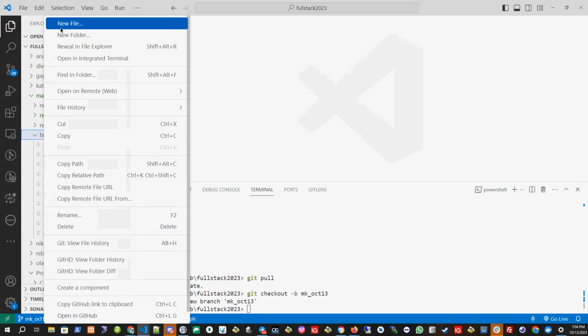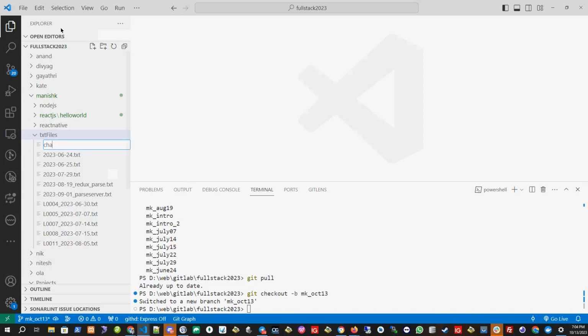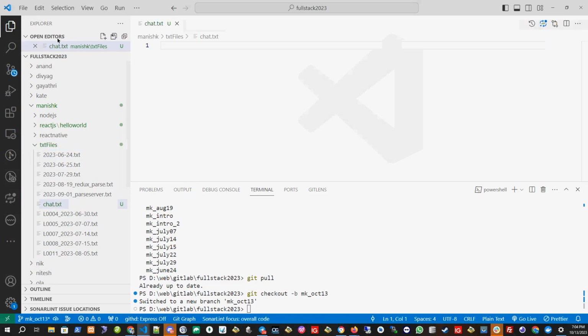So let me create a new text file, chat application. Here we'll decide what we are going to build. So what are we building? We will be building the chat application.